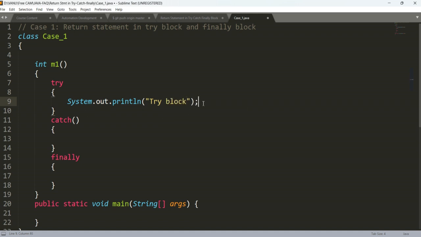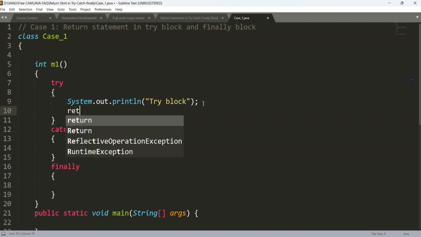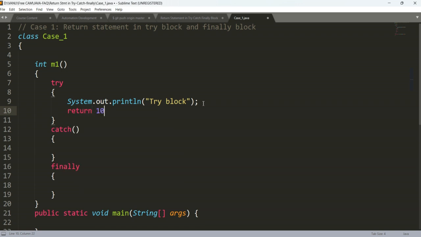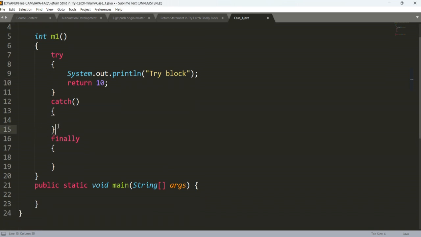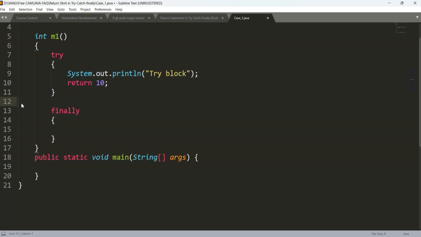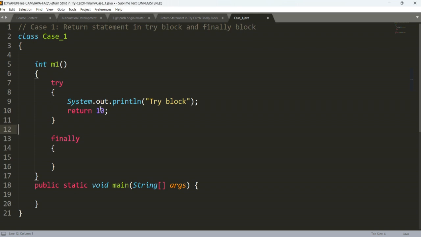Then there is a return statement, return 10. I'll put return 10 here. And the catch block, because it is saying try block and finally block, so without catch, try and finally is also valid. So I can remove this one. Try and finally itself is a valid combination.